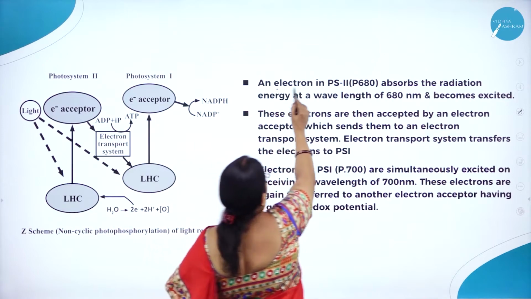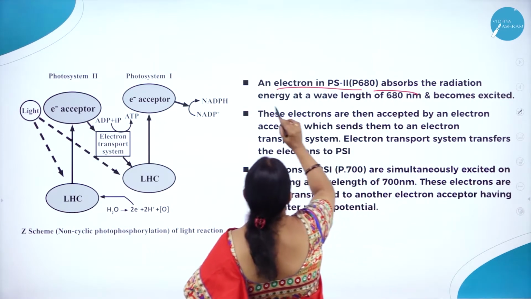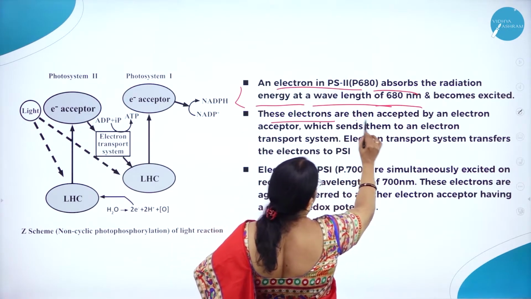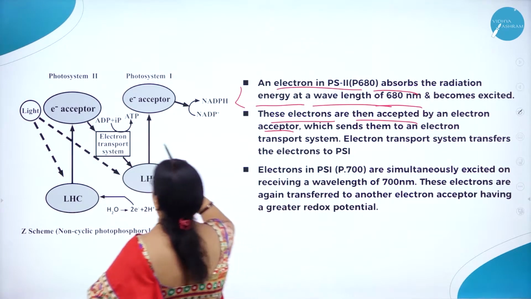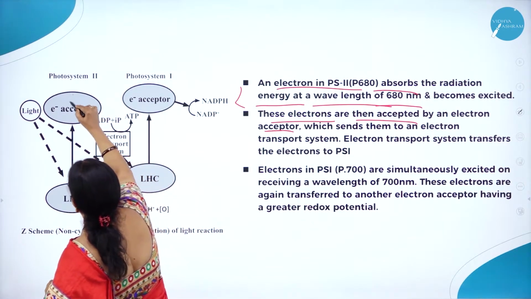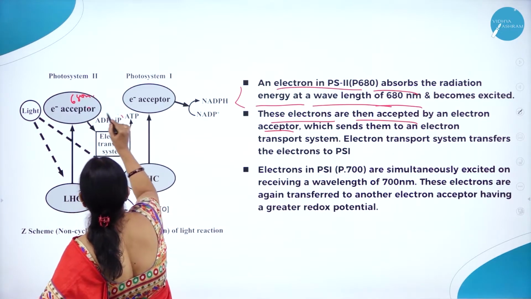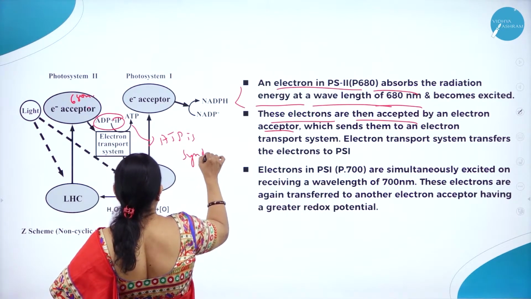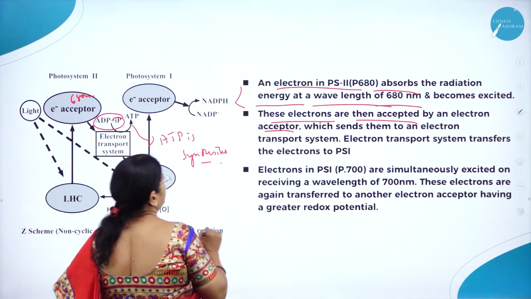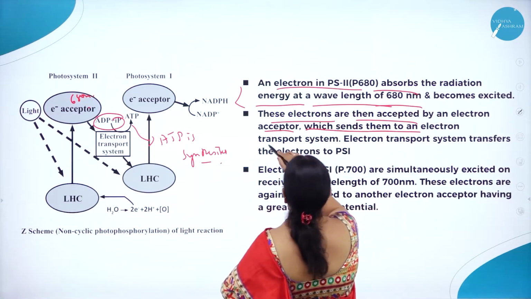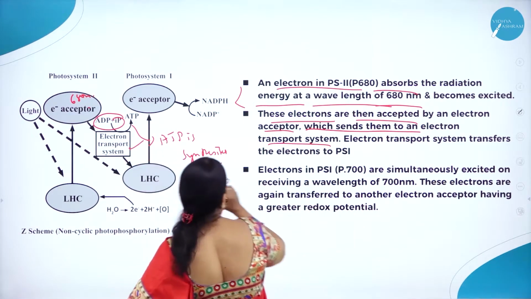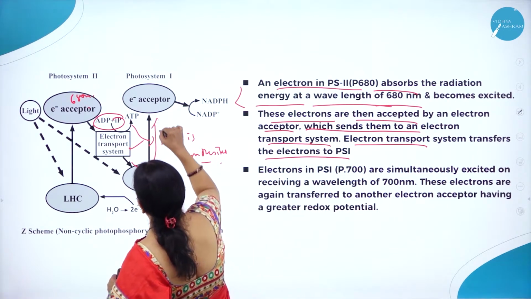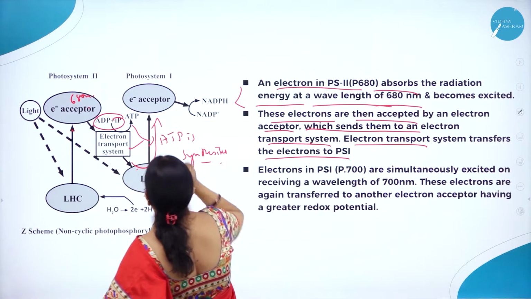An electron in photosystem 2, with 680 nm, absorbs the radiation energy at a wavelength of 680 nm and becomes excited. These electrons are then accepted by an electron acceptor. Here you can see how ATP is synthesized, which sends them to an electron transport system. The electron transport system transfers the electrons to photosystem 1.